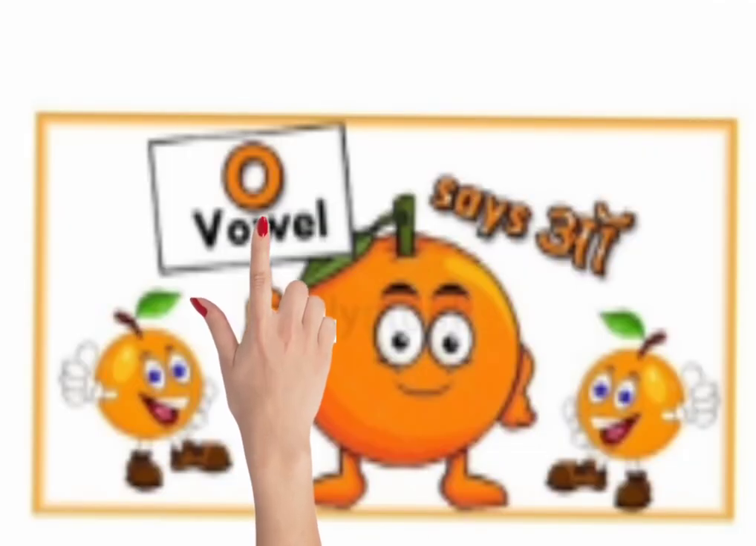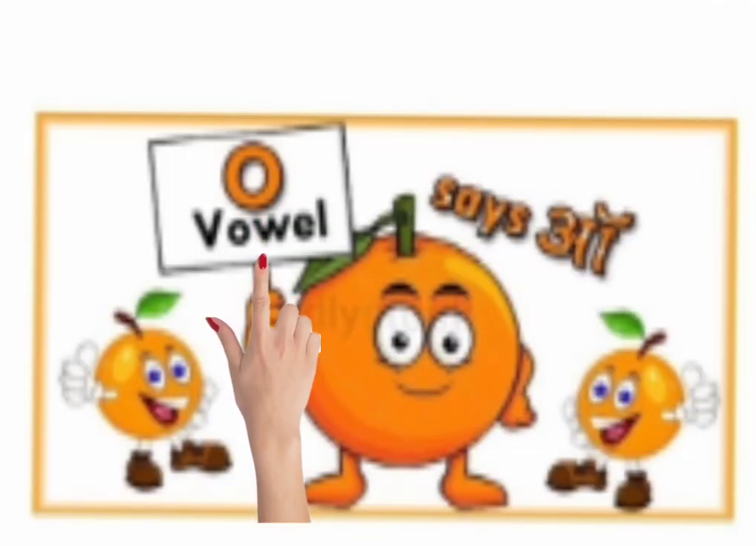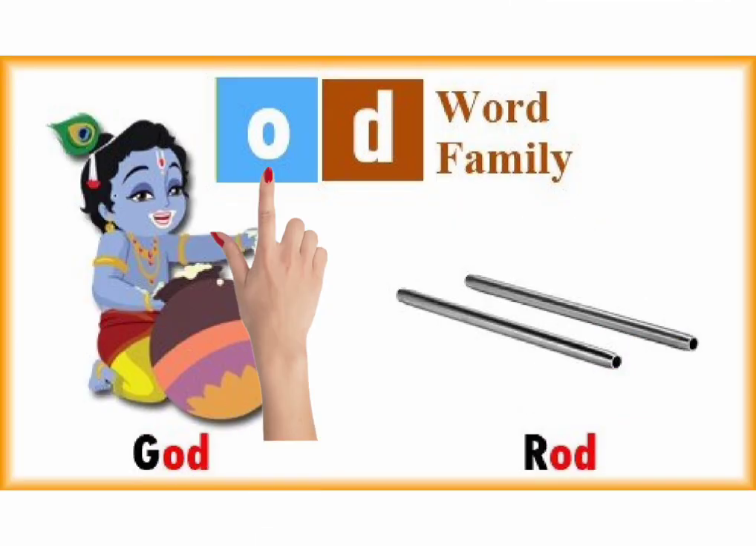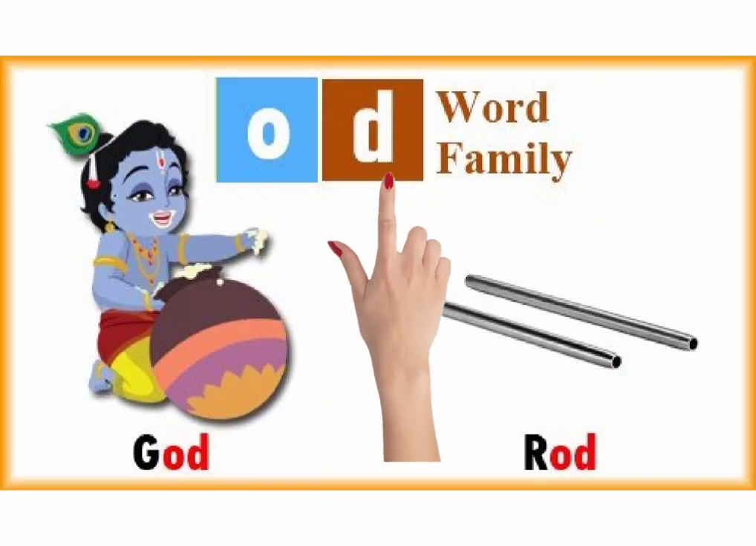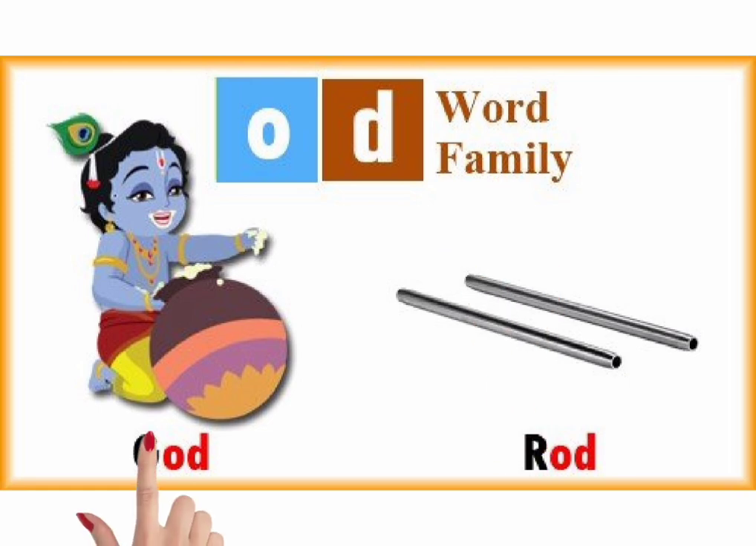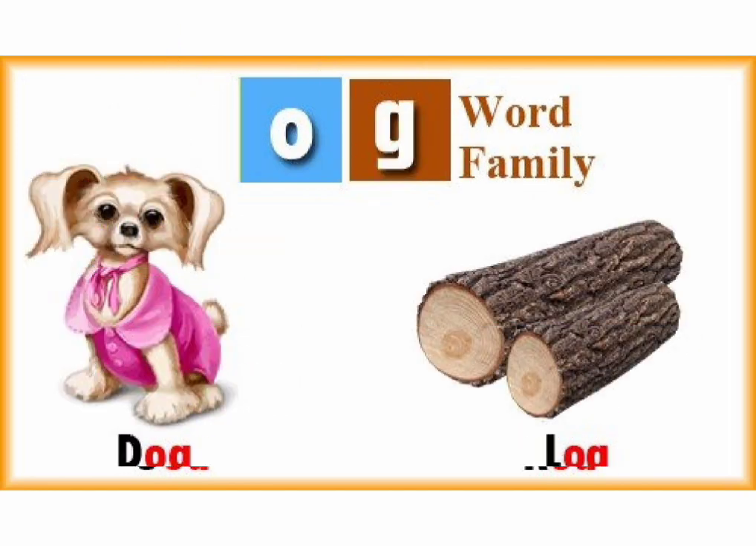Now we will read words of different word families of the O vowel. First, the od word family. God. God is creator. उसने हम सबको बनाया. Rod. Rod means stick. Repeat after me. God. Rod.